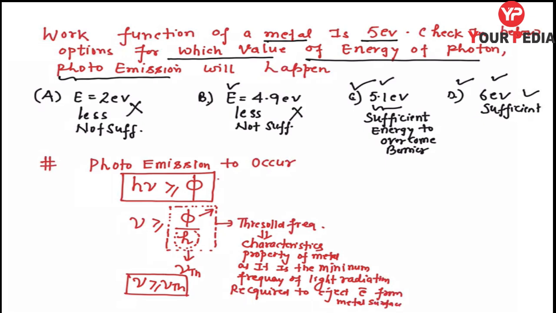Is it clear? For photo emission to occur, the frequency of the incident photon or incident light should be at least equal to the threshold frequency, or greater than that.